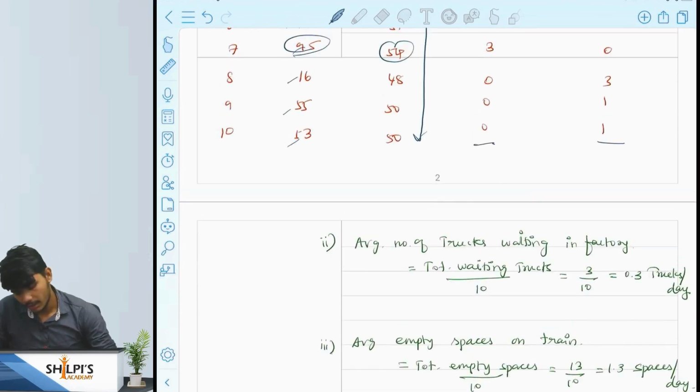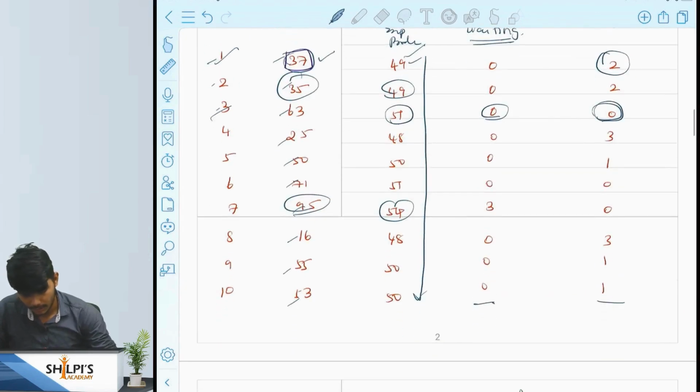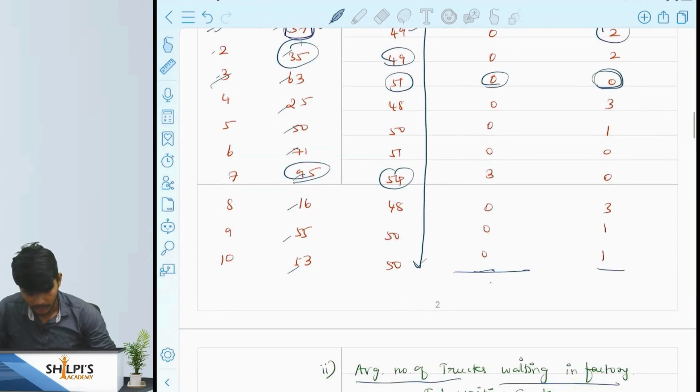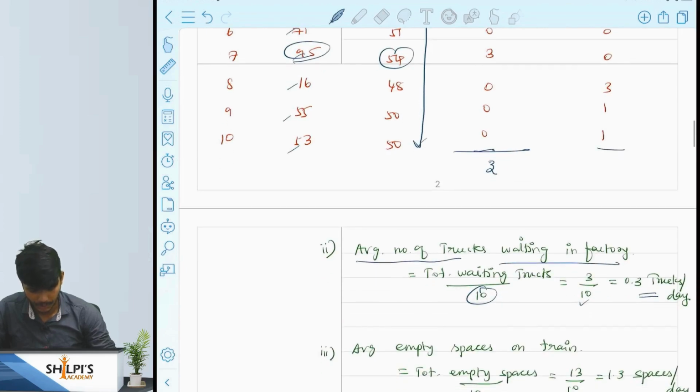And they have asked us to find the average number of trucks waiting in the factory. We will add the number of trucks waiting in the factory here. It will give 3, and if it is divided by 10, since the number of days is 10, we will get 0.3 trucks per day.